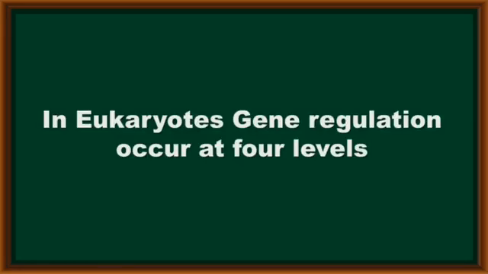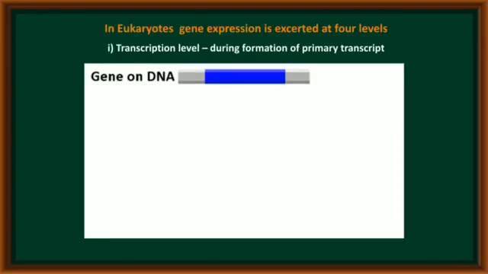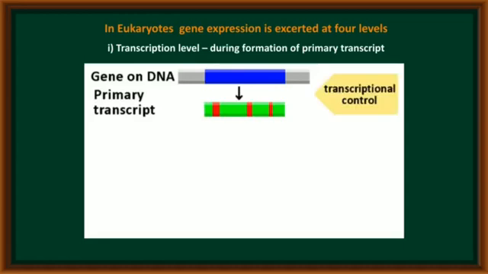Coming to eukaryotic gene expression. In eukaryotes, gene regulation is affected at four levels. The first level is the transcriptional level. Genes are located on DNA. Now the DNA undergoes transcription to produce the primary transcript. At this level also, the process is affected. It is called transcriptional control.